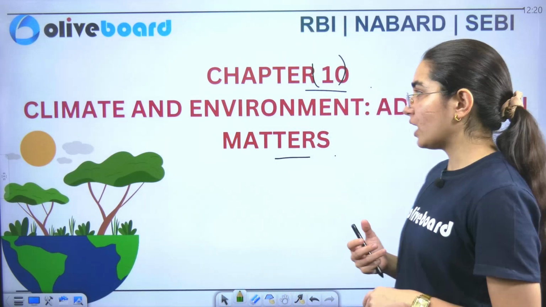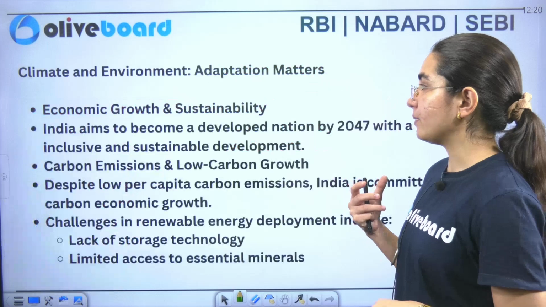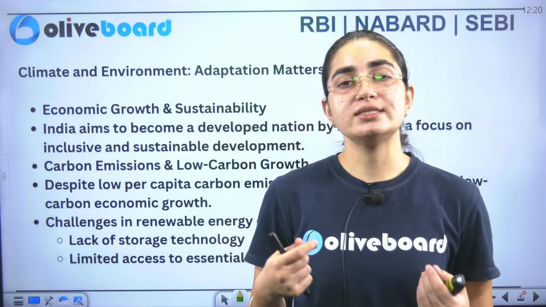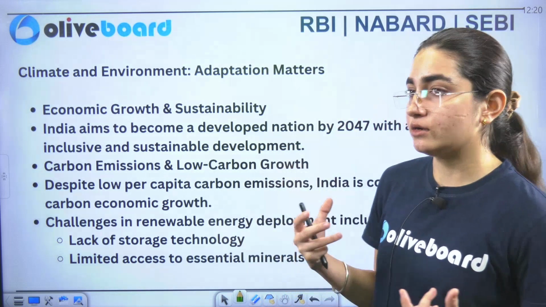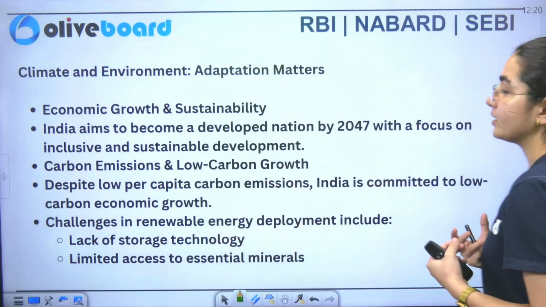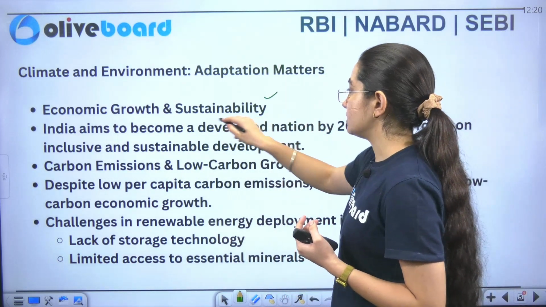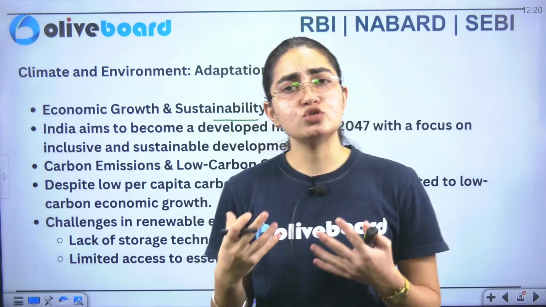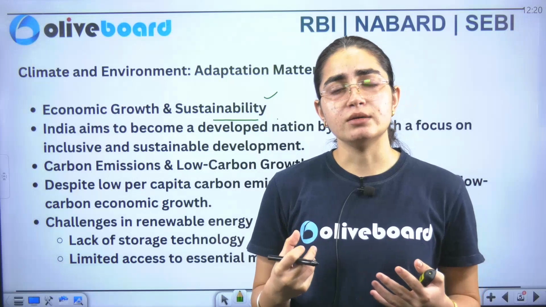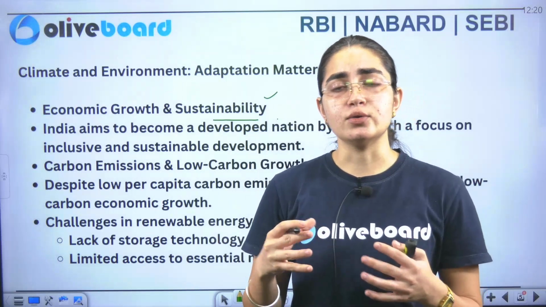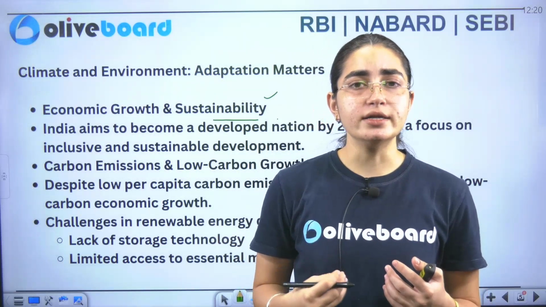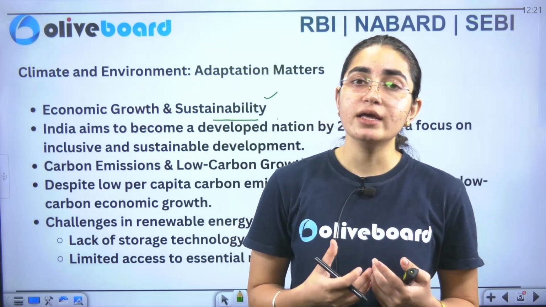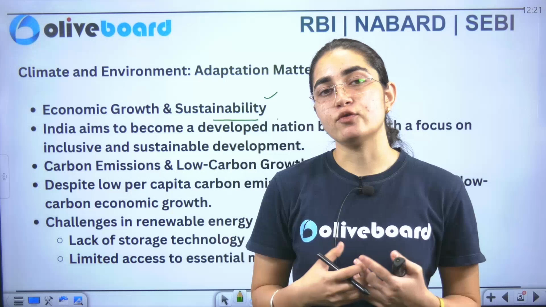So now, jumping towards the climate and environment chapter, you can see it focuses on economic growth and sustainability. India wants to become Atmanirbhar Bharat by 2047, that is the aim of the Government of India and the people of India, to become self-reliant by 2047.